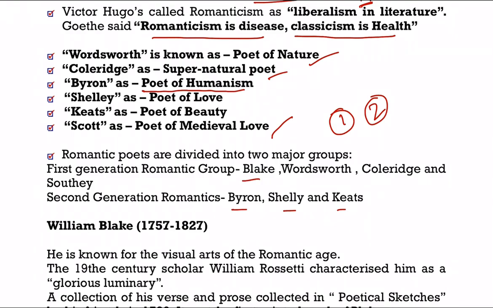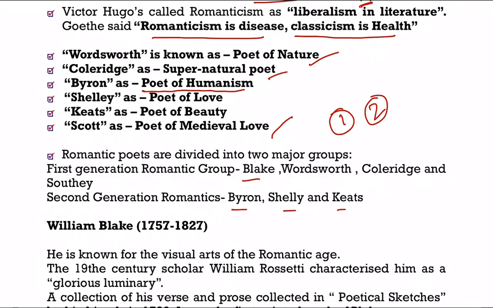And second generation romantic poets like Byron, Shelley, and Keats, by the time they started writing, this war has finished, right? The war has finished. They have been in a situation where the war had already ended, and after that they started writing. So there is a general basic difference.